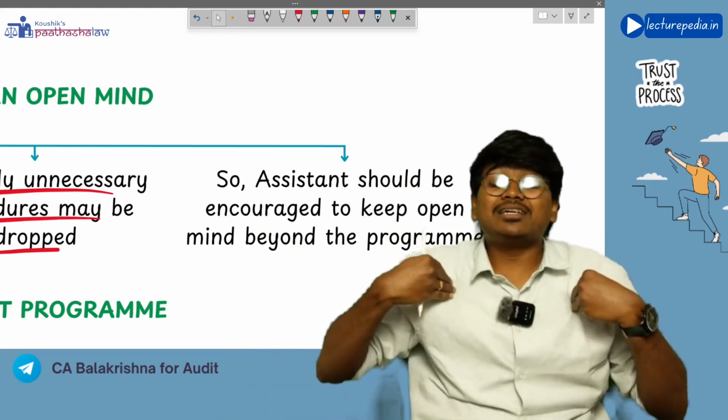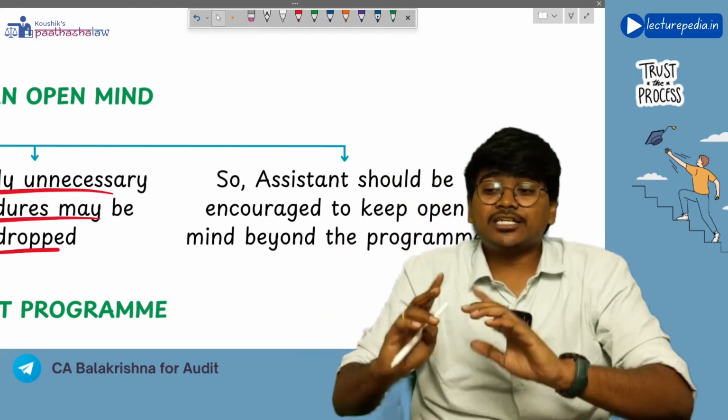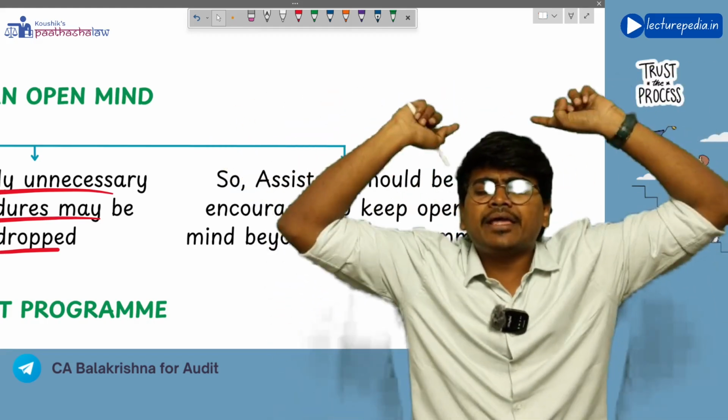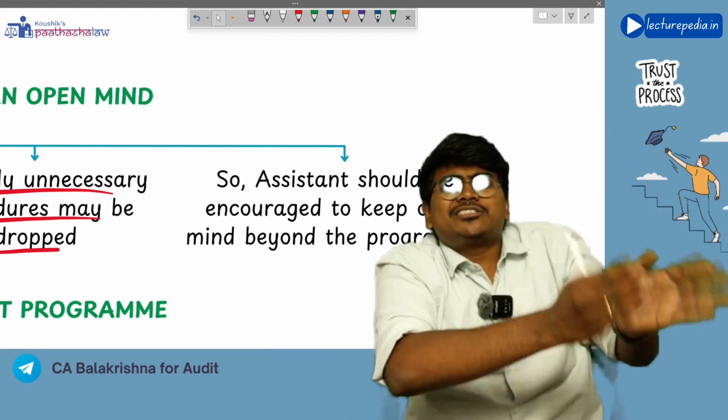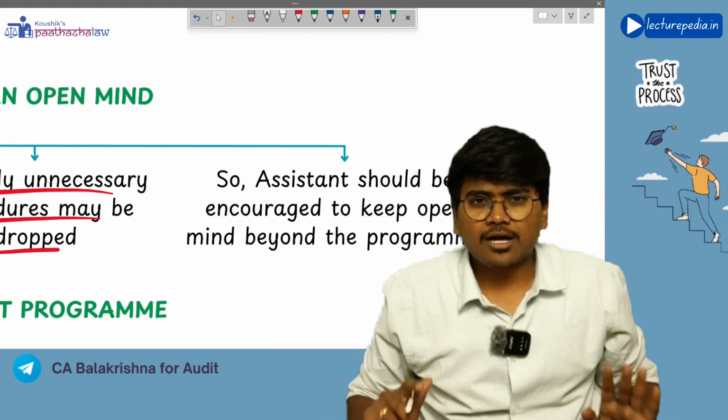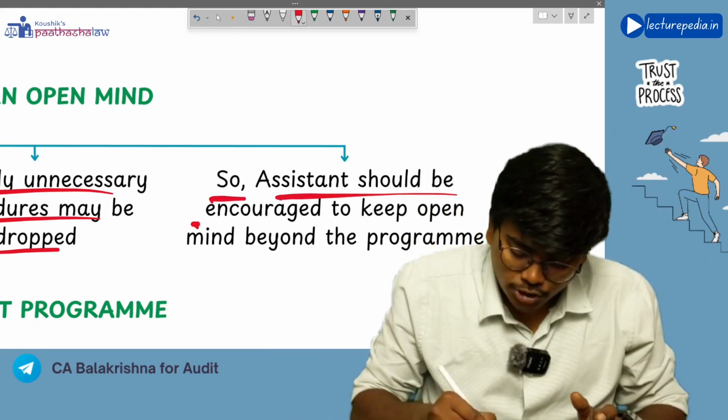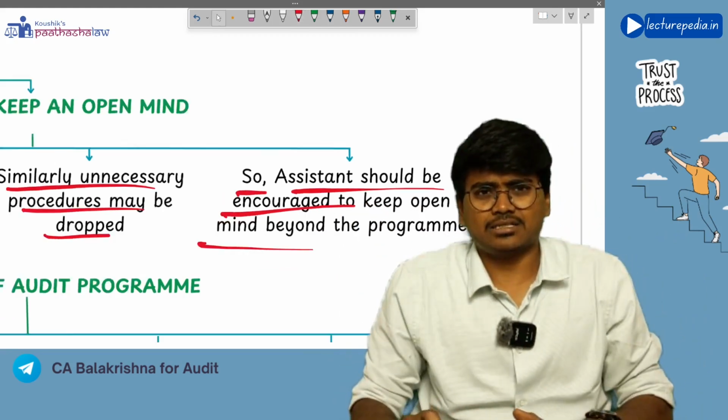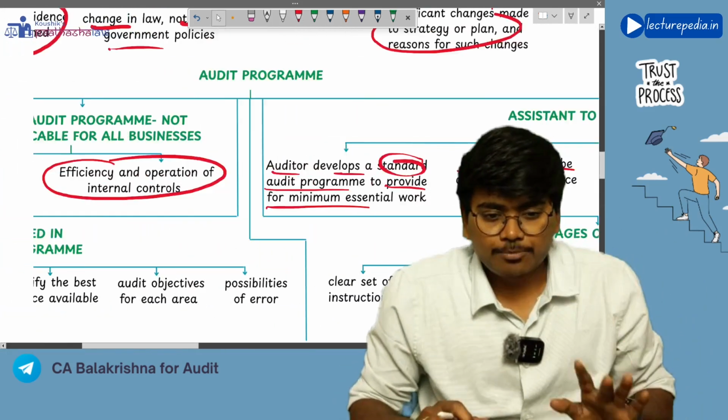So the auditor has to ask the assistant to keep an open mind, not just restrict to the audit program. Got it? The assistant should be encouraged to keep an open mind, but not strictly follow the audit program.